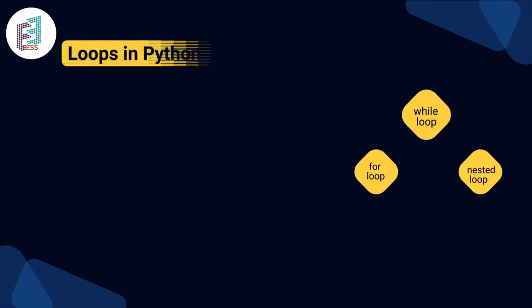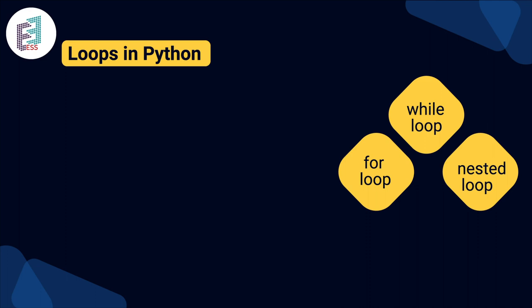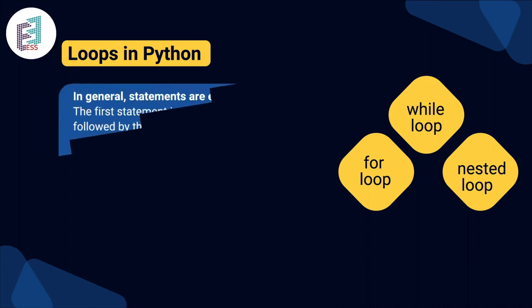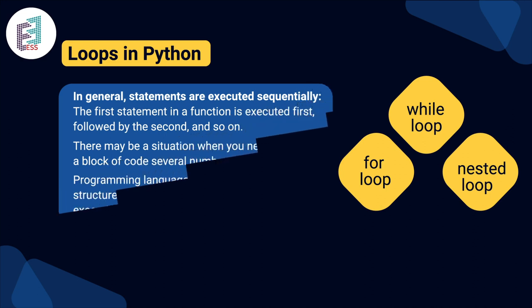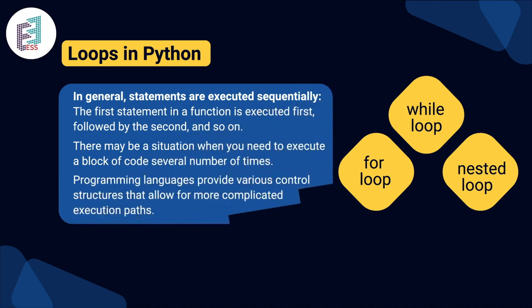Let's come to the next slide, loops in Python. Here we have the for loop, while loop, and nested loop. In general, statements are executed sequentially. The first statement is executed first, then the second, and so on. In a situation where we need to execute a block of code several times, different kinds of loops are available in a single code. You consider it as a block and execute it several times. Programming languages provide various control structures that allow more complicated execution paths.